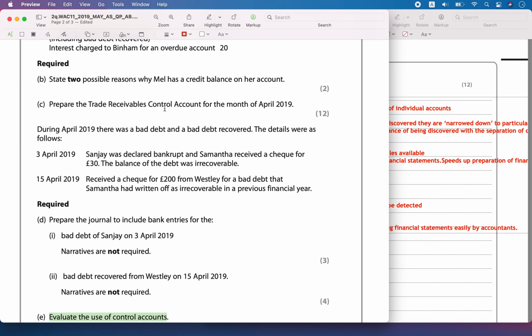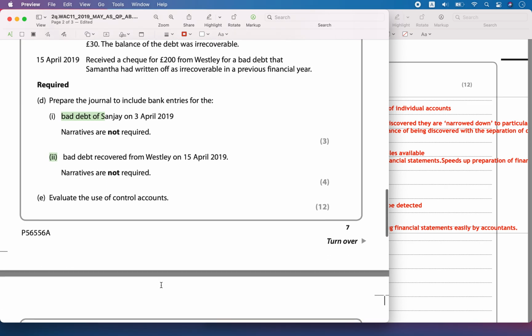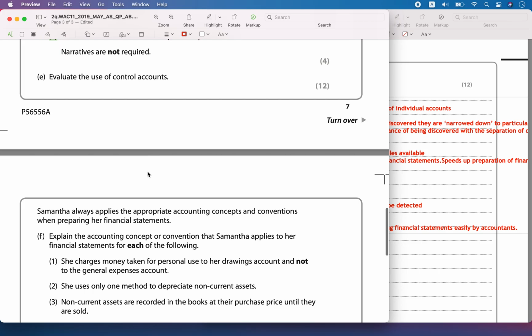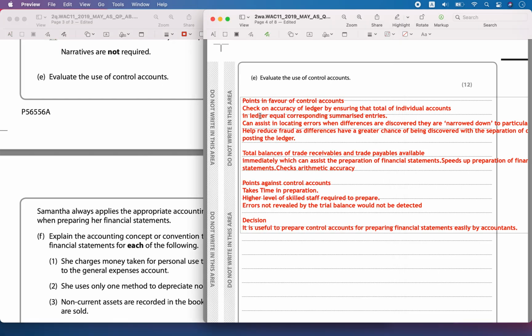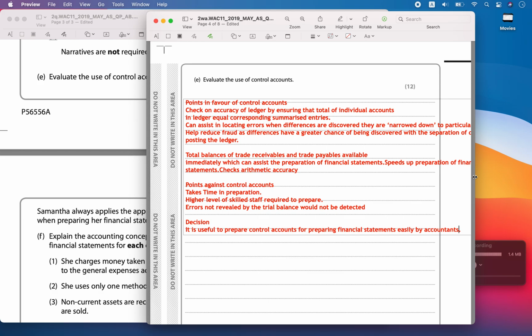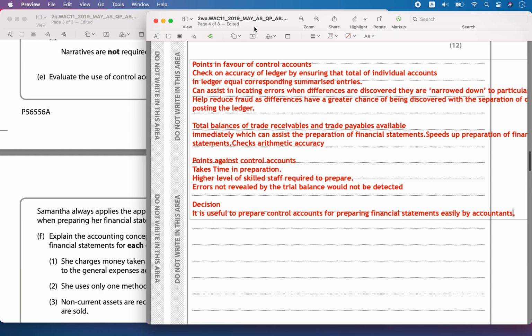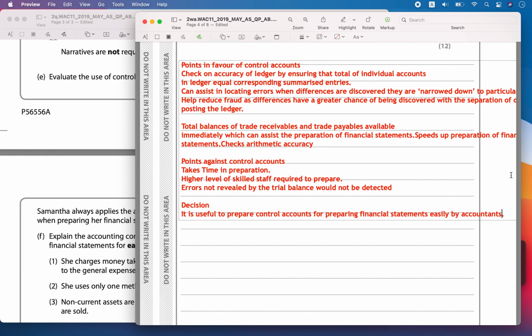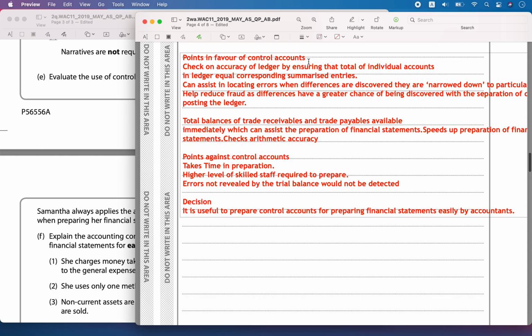We had prepared a trial balance, we had prepared a trade receivables control account. We had also prepared bad debt and bad debt recovered journals. Now evaluate the use of the control accounts. Whenever you are saying control accounts, it is nothing but the summary of all the individual trade receivables and payables accounts.